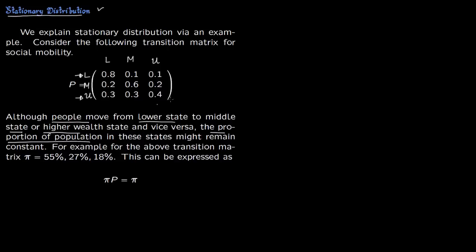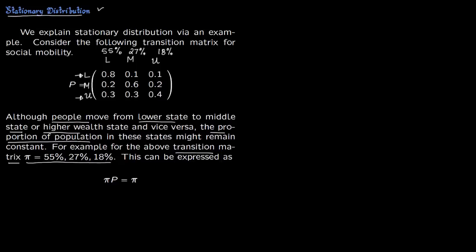So although there is social mobility, the proportion in each of the states might remain constant. For example, if you have a transition matrix like this, all the people are moving, but overall you will always have 55% of the people in lower class. So that is right here. For this transition matrix, we will have this stationary distribution. That is, 55% of the people will always be in lower class, 27% of people will be in the middle class, and 18% of people will be in the upper class. All the people are moving, but the percentages of the population in lower, middle, and upper class remain constant.